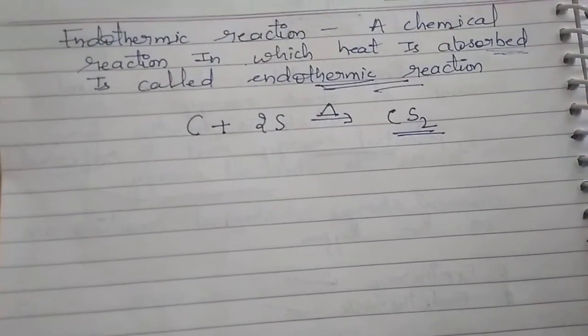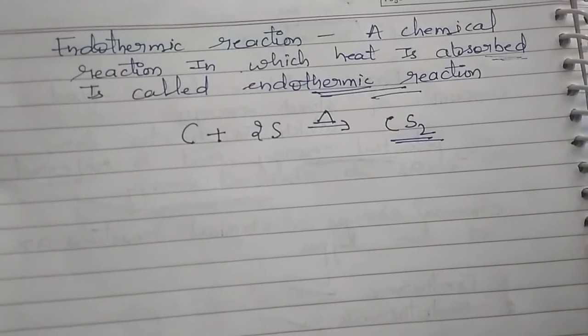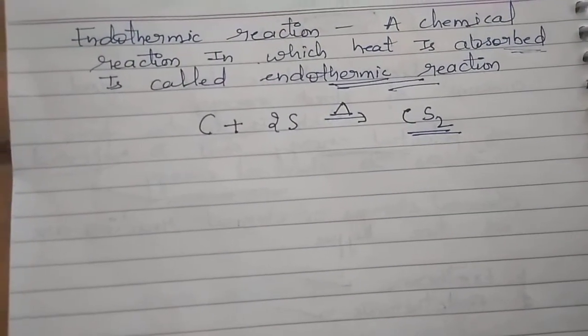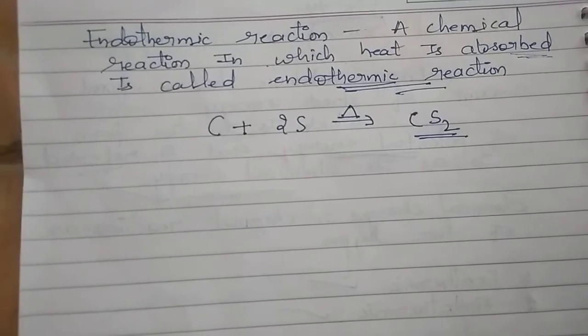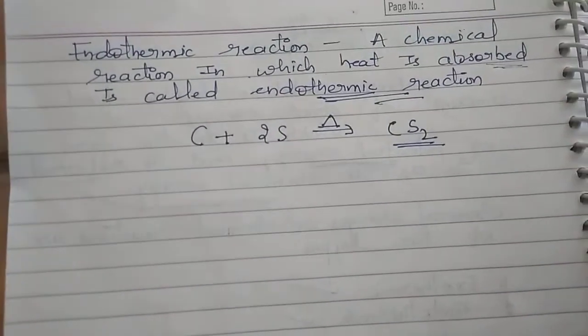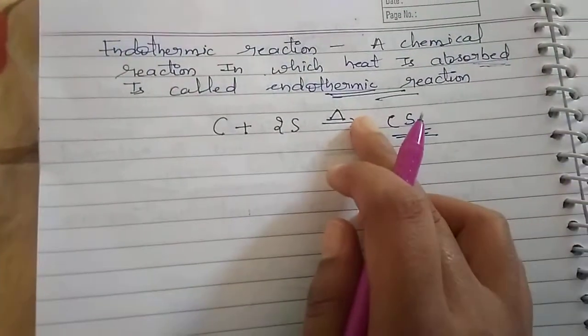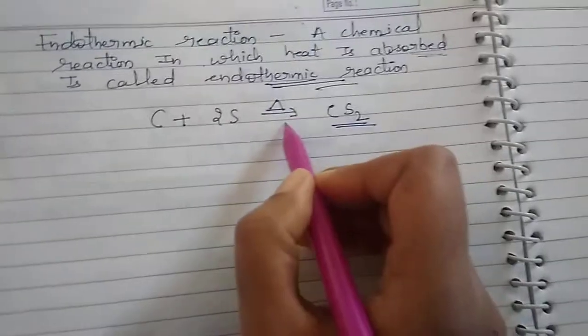A chemical reaction in which heat is absorbed is called an endothermic reaction, and it cannot be sustained without a supply of energy from an external source. So it is very necessary to provide energy from an external source. This energy in the form of heat is provided here.